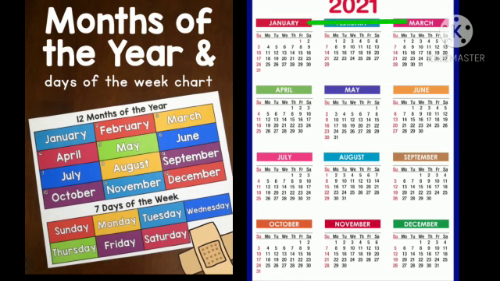Children, the calendar of 2021 is given here. You can see that it is showing the months, weeks and days in the year. And one more thing that you may notice here, the dates of Sundays are marked in different color to indicate holiday. Sunday is holiday, as we all know. So in a calendar, the dates of Sunday are marked with different color.